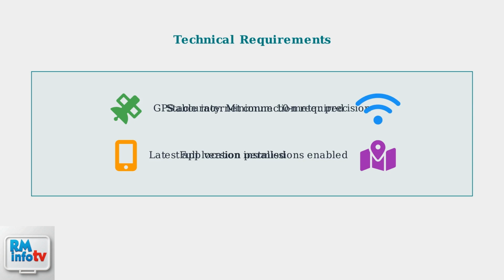To successfully make address changes, ensure your device has GPS accuracy of at least 10 meters, a stable internet connection, the latest app version, and full location permissions enabled. Understanding these three types of address changes and meeting the technical requirements will help you navigate the DoorDash app more effectively and improve your delivery efficiency.